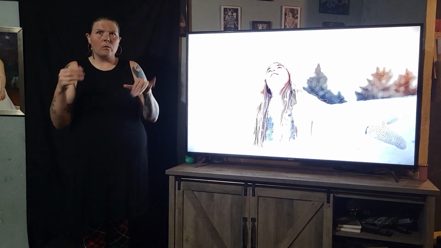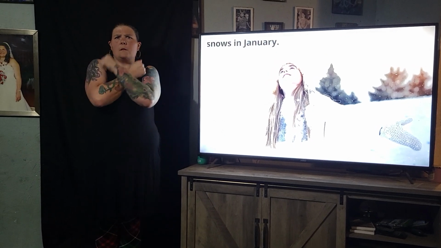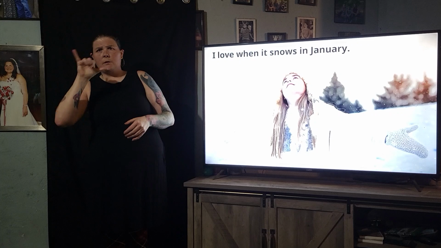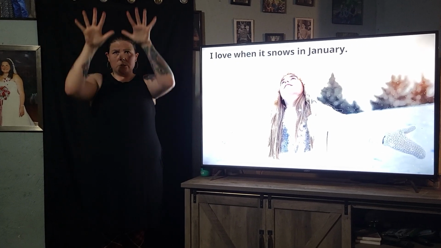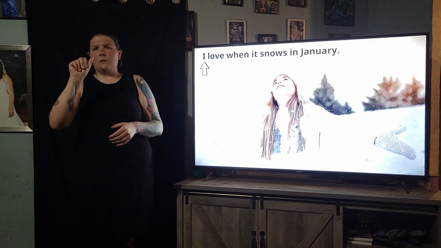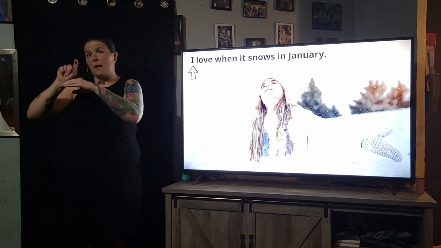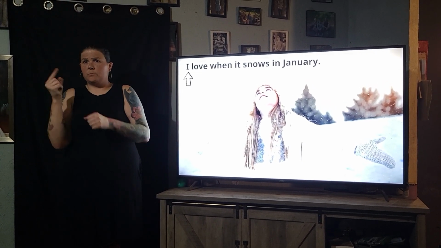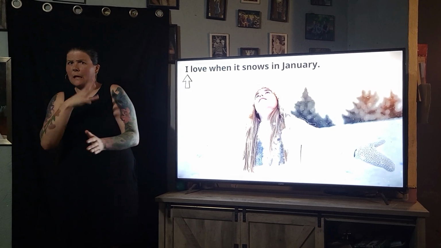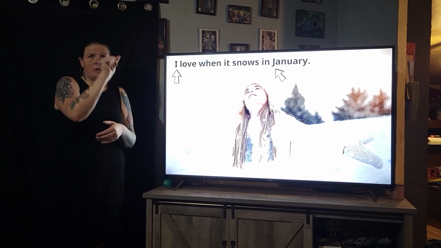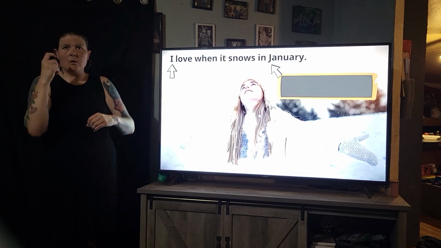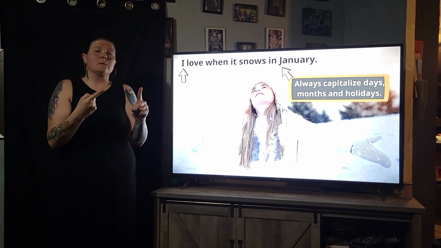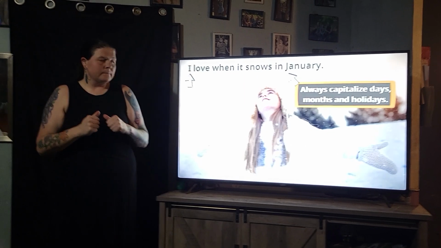Wow, look at this one. I love when it snows in January. The I is capitalized, it's at the beginning of the sentence, and when an I is by itself, it's always capitalized anyway. And the J for January is capitalized because we always capitalize days, months, and holidays.